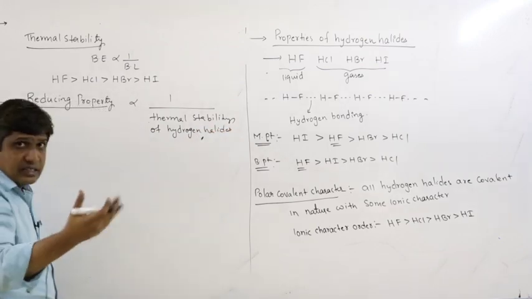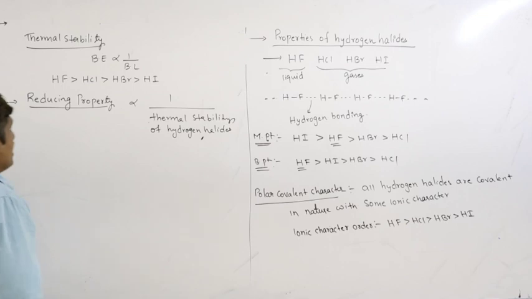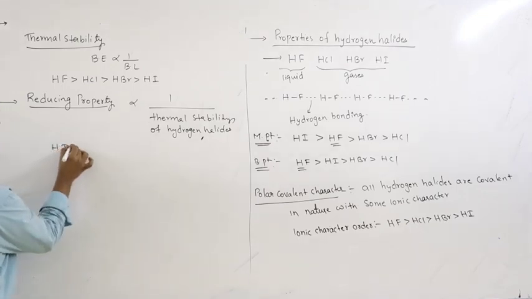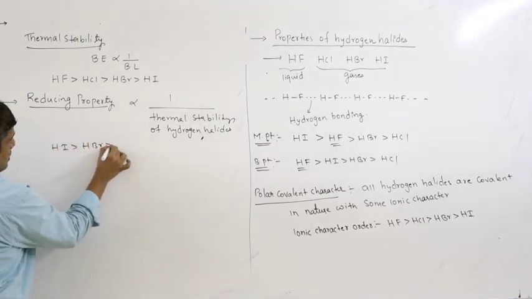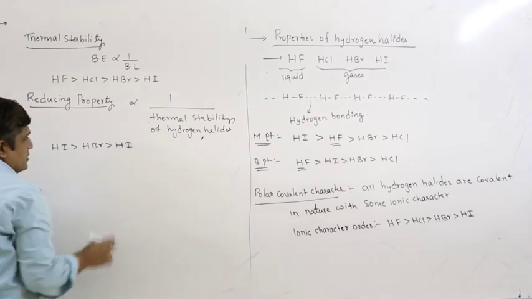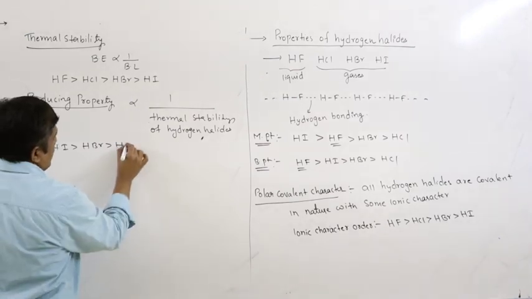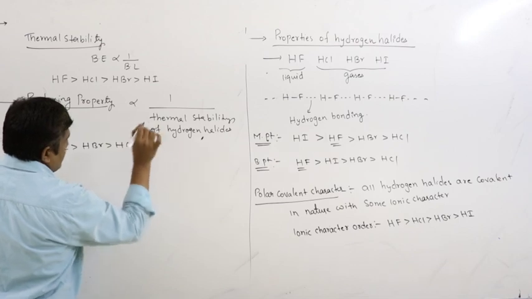So the one which can release hydrogen easily is HI. Therefore, HI is a good reducing agent. HI, HBr, HCl, HF.